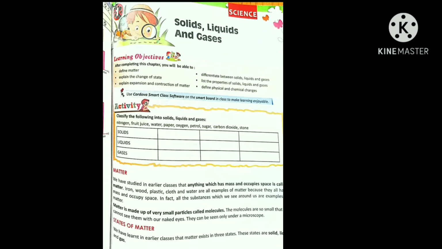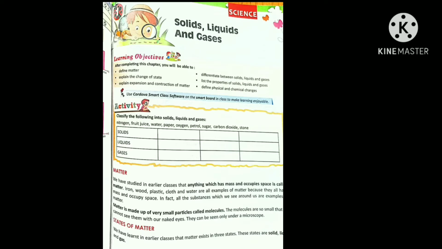Whenever we say substance, that substance has some weight and takes some space. Even a small safety pin has some mass and also requires some space.